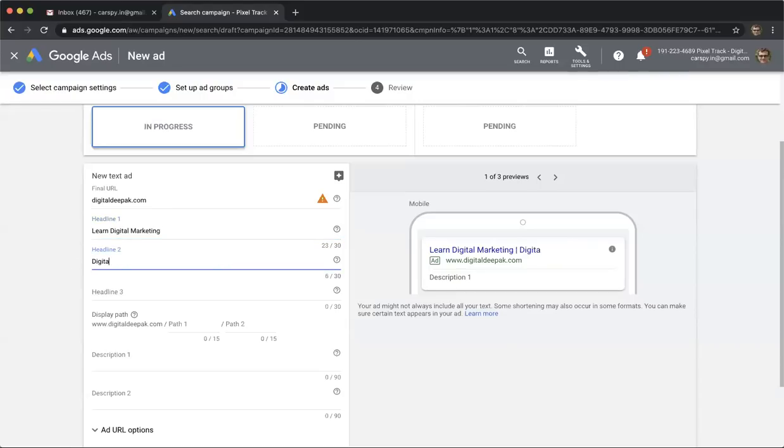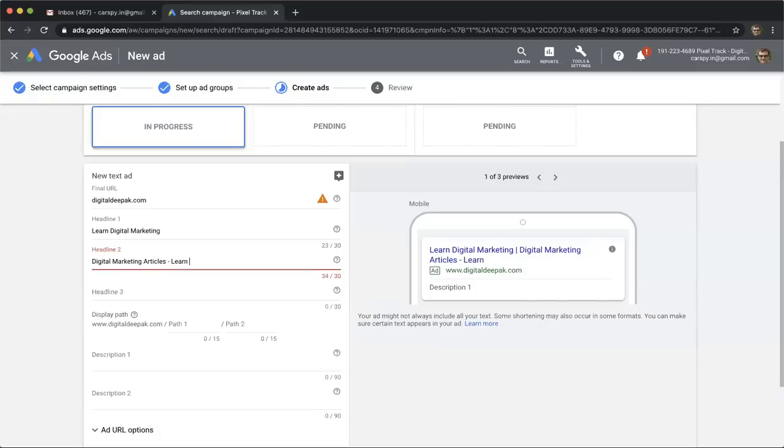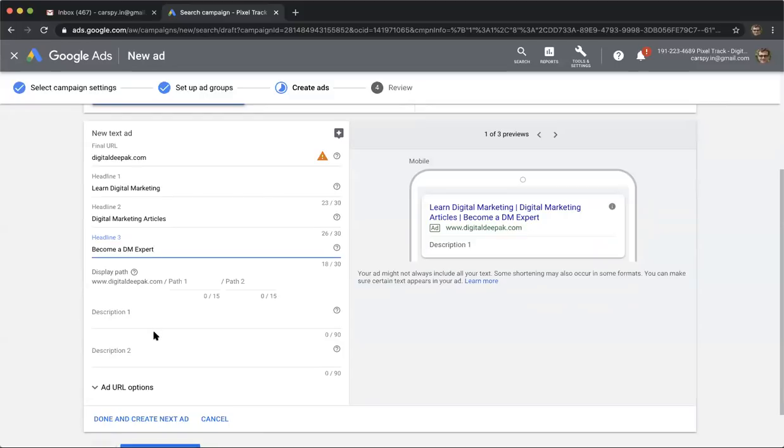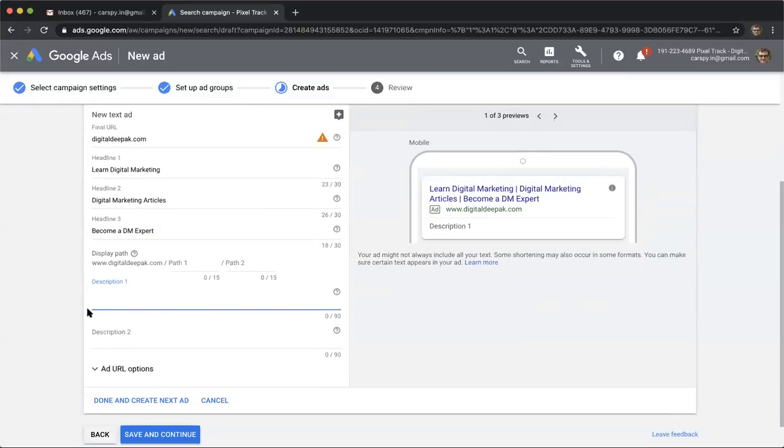So I would say digital marketing articles, learn. So this is again having a restriction. There are 3 different types of headlines. Become a DM expert. So then I have to put the description. So description has 90 characters limit.